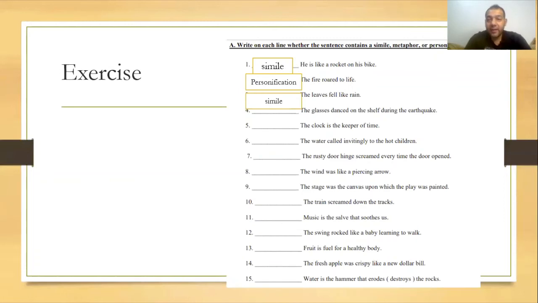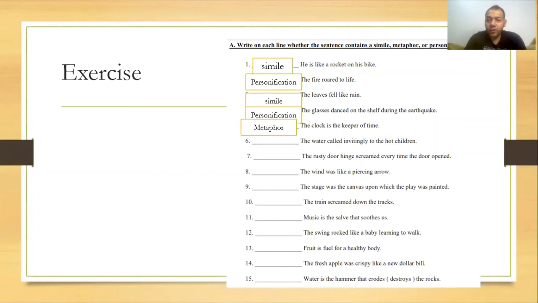The leaves fell like rain. Of course, this is going to be a simile because we have "like." Number 4, the glasses danced on the shelf during the earthquake. Of course, glasses dance, yes, so it's going to be personification. Excellent. The clock is the keeper of time, so clock is keeper, so also this is a metaphor.